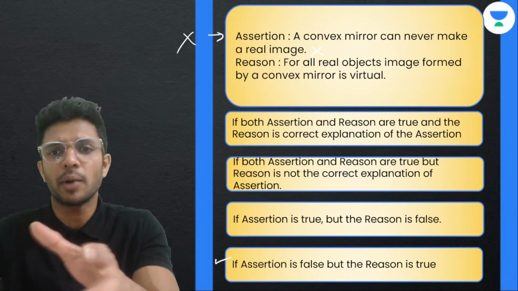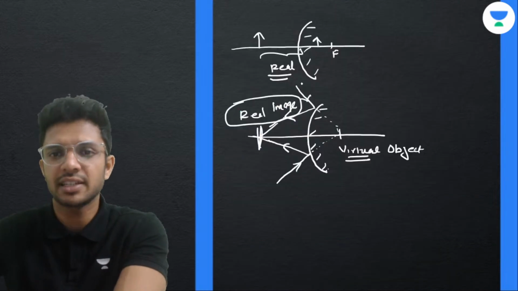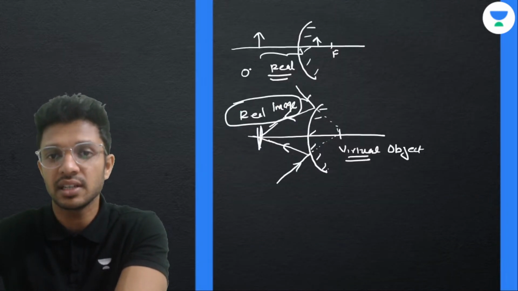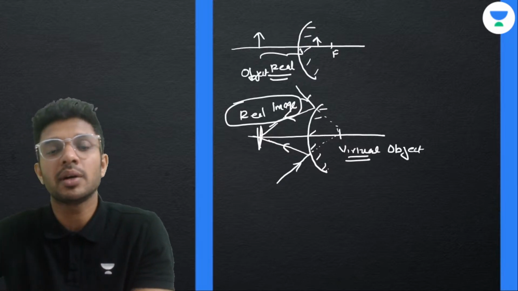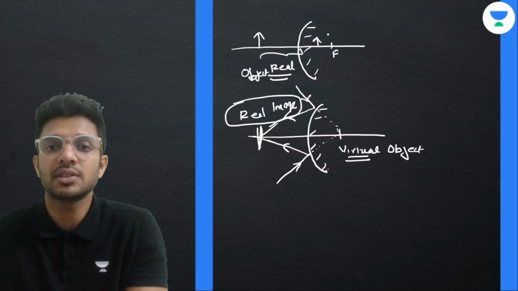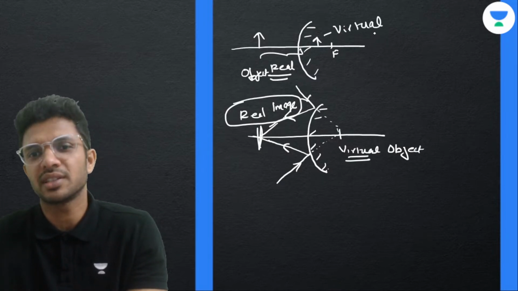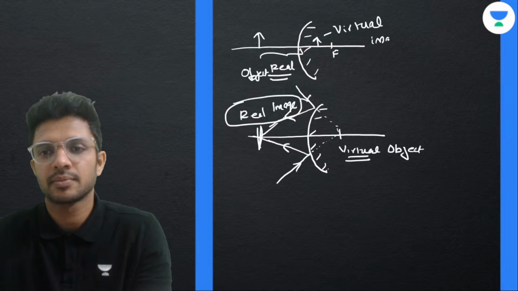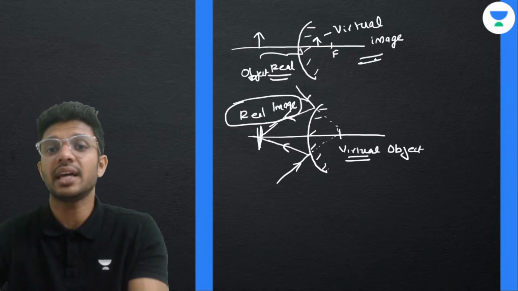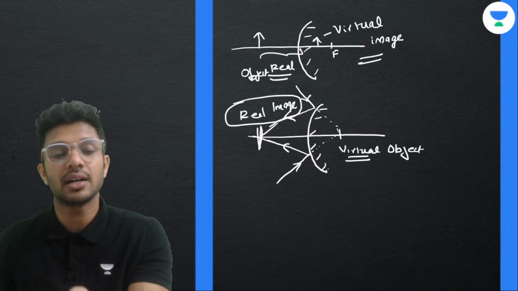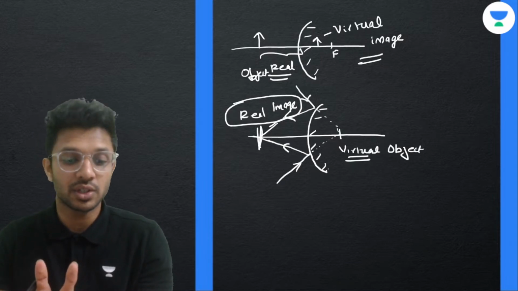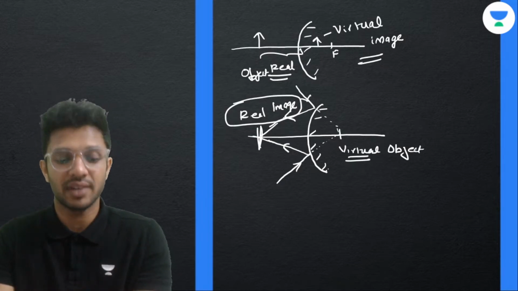Obviously, if the object is real, we already have explained. If the object is real, all kinds of images are formed behind the convex mirror, which is a virtual image only. We have discussed this, right? This is true always. But we cannot say that with the convex mirror, the kind of image is always virtual, because there are certain situations where we get real images also.